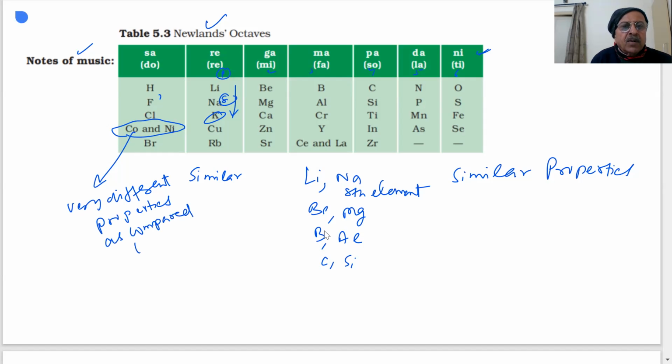Here also you can see discrepancies. Boron and aluminium do not have similar properties. Oxygen, sulfur, then you have iron, whose properties are different from oxygen and sulfur.